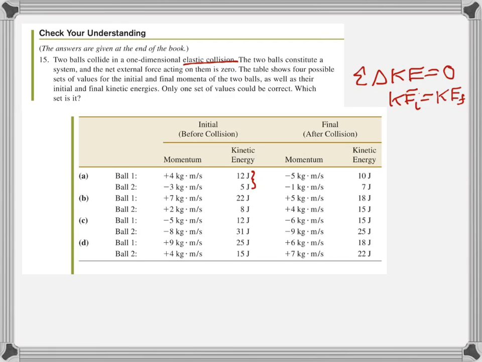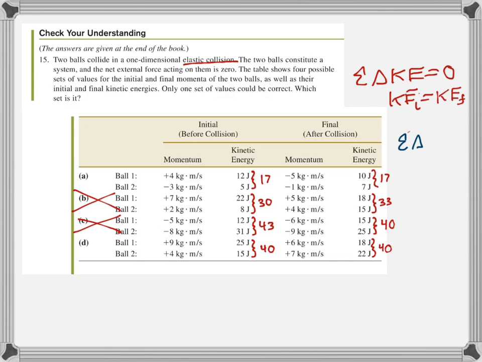If we look at the total kinetic energy initially for ball 1 and 2 for part A, we find that the total kinetic energy is 17 and the total final kinetic energy is 17. So the kinetic energy part holds true. For part B, the total initial kinetic energy is 30, but the final is 33. So that means part B cannot be considered an elastic collision. For part C, we have a total of 43 in the beginning and 40 at the end. Again, that's not an elastic collision, so it cancels out. And for part D, we have 40 initially and 40 in the final. So we have 2 options right now that might be true, A and D.